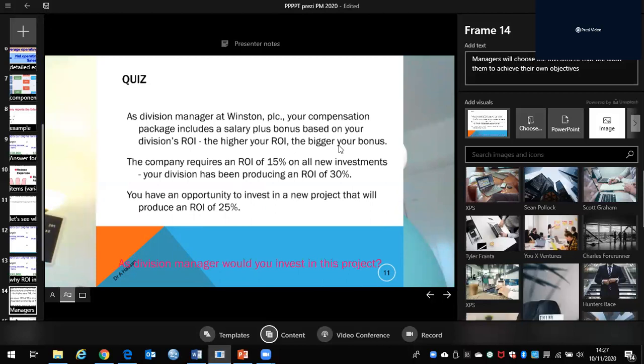So of course, if you are a manager in this situation, you will go for any project that will allow you to achieve your own aims. The company requires an ROI of 15% on all investments, but your division has been producing an ROI of 30%. You have an opportunity to invest in a new project that will produce an ROI of 25%.